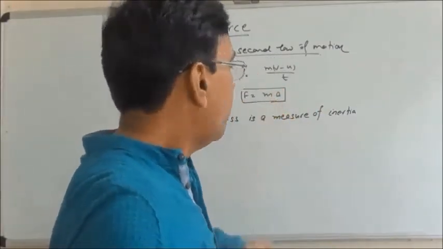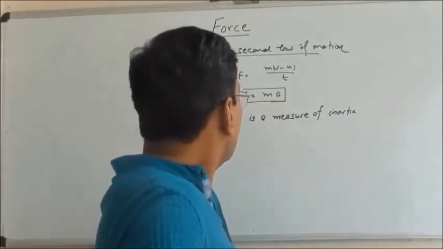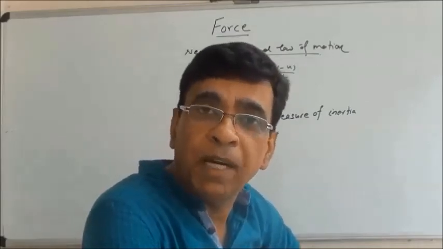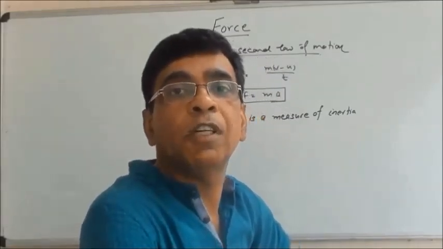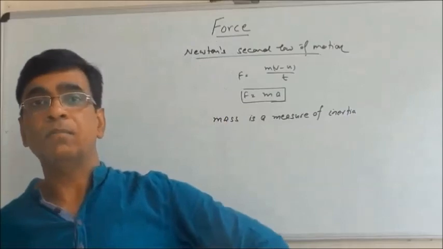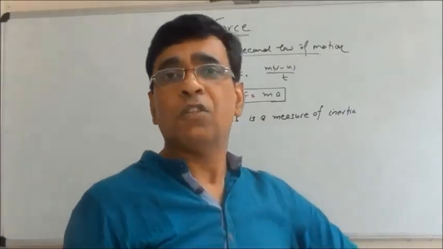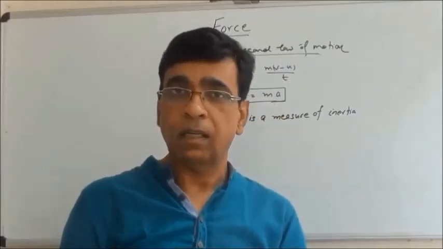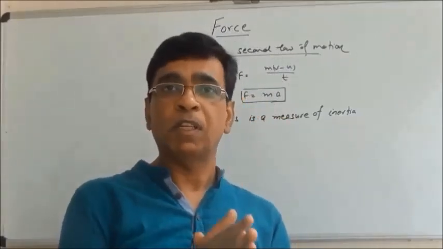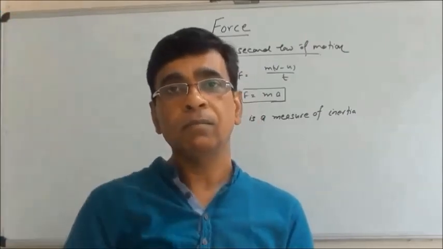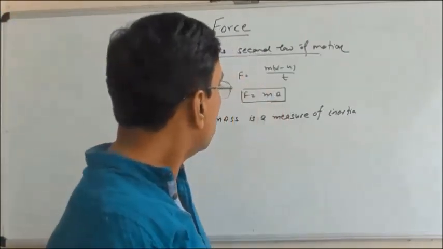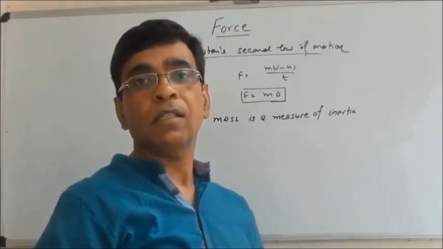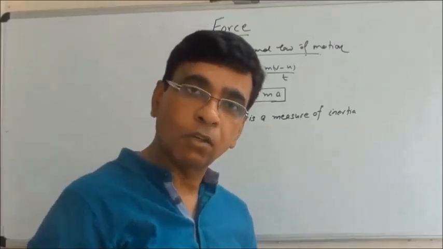So F is equal to ma. Second law of Newton: F is equal to rate of change of momentum, with the constant of proportionality taken as 1 in the SI system. The first law of Newton is the law of inertia given by Galileo. He performed experiments on an inclined plane. That's all about the second law and the first law. Next class I will take Newton's third law of motion.